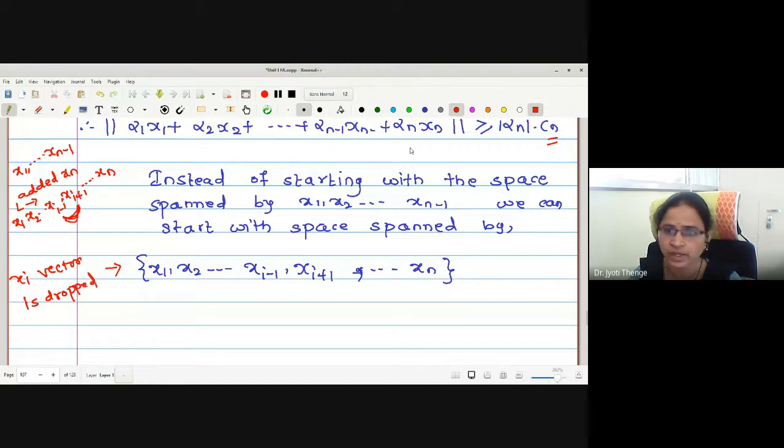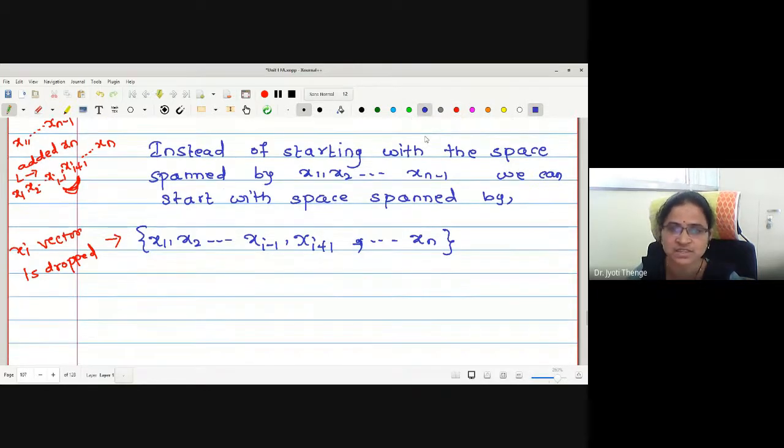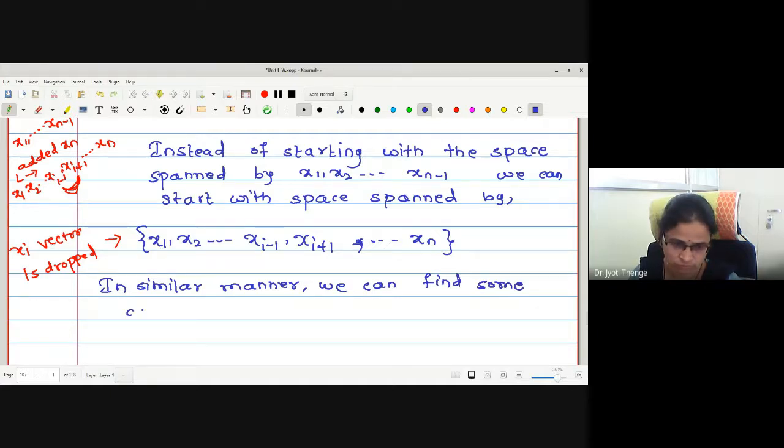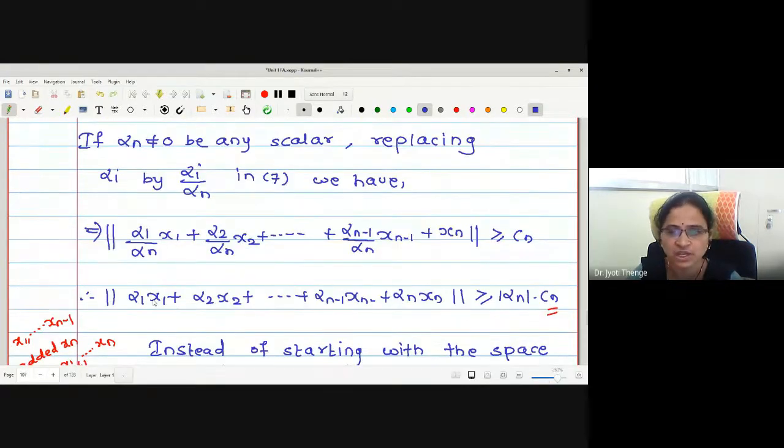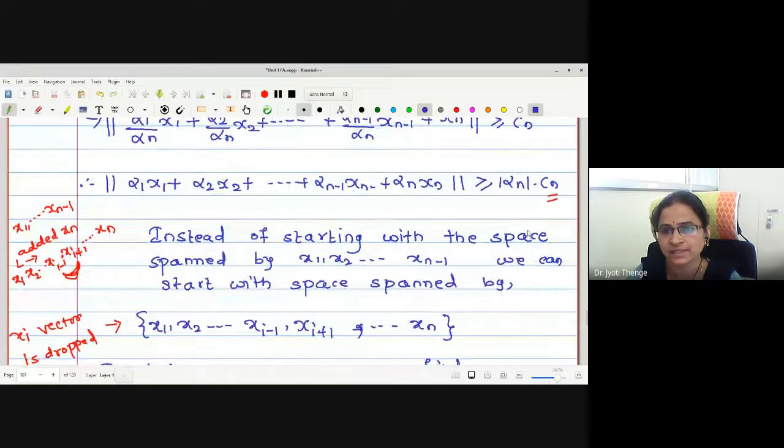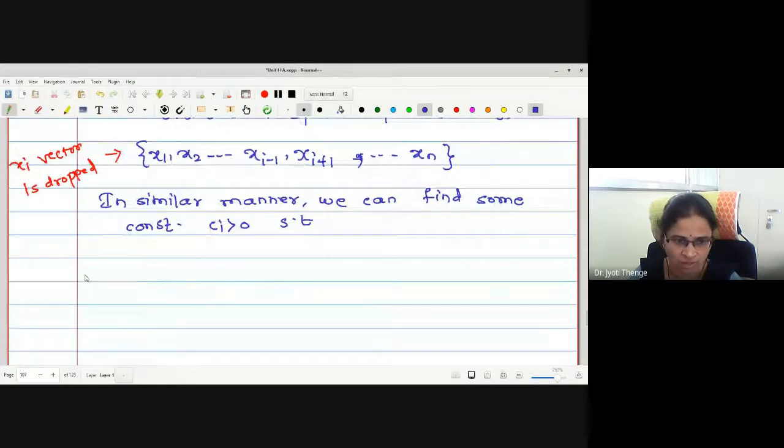Then, in a similar manner, we arrive at the same inequality; the only change is that we can find some constant Ci greater than 0 such that the same inequality holds. Only the right side is mod alpha i Ci.